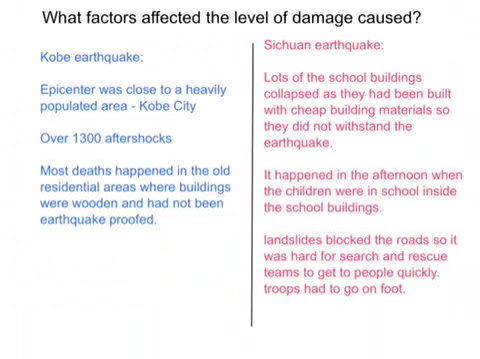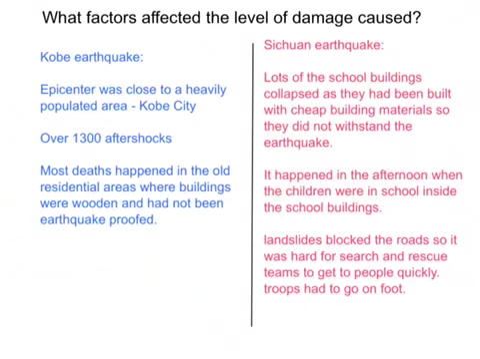Having just discussed with you the different primary and secondary effects of the earthquake, I did mention the fact that they're both different levels of development, so an LEDC and MEDC. That's one factor that would influence the level of damage caused, but there are also others that relate to each individual place. So, for example, in the Kobe earthquake, the epicenter was close to a heavily populated area, a city. As a result, there were more people around that could have been affected.